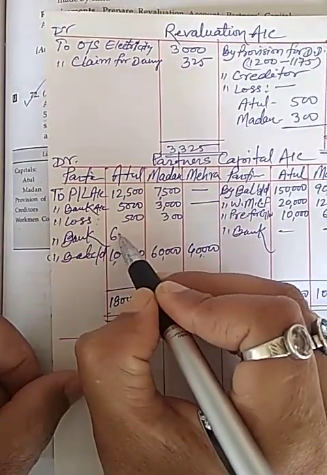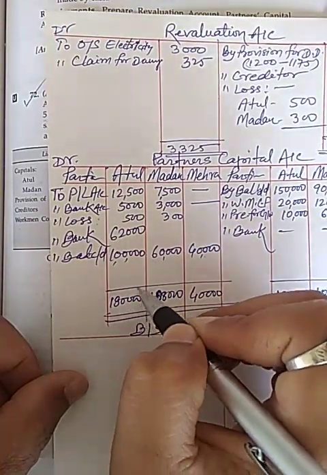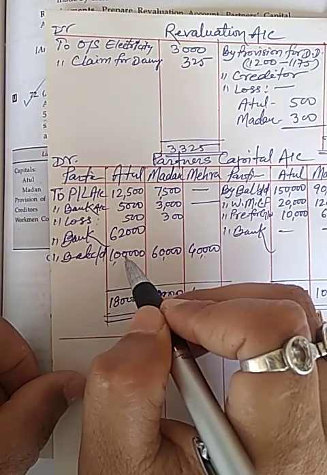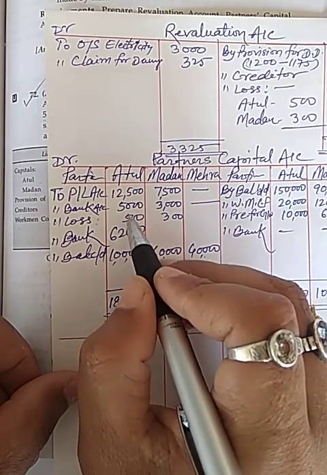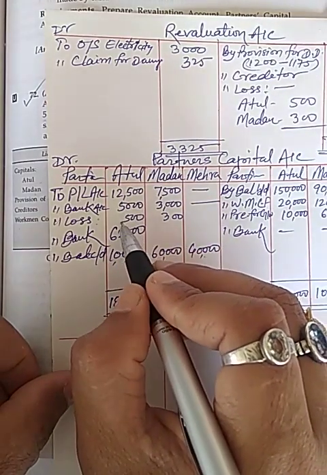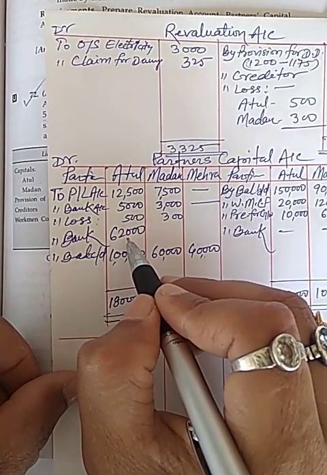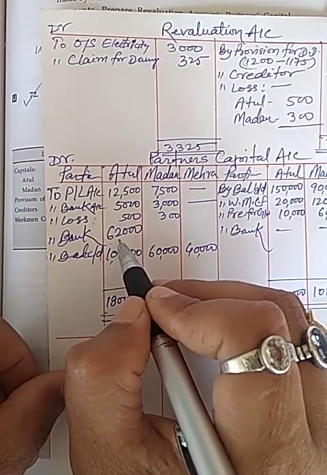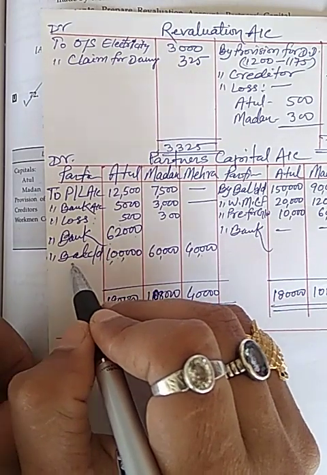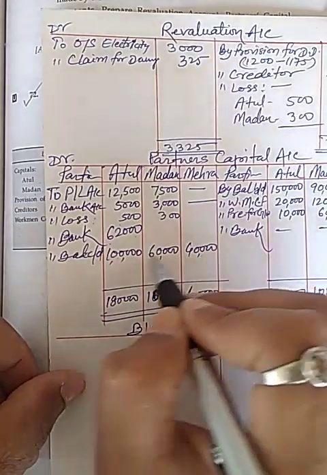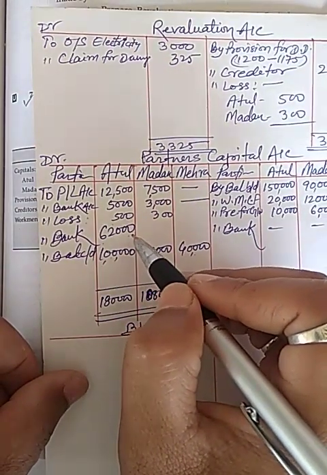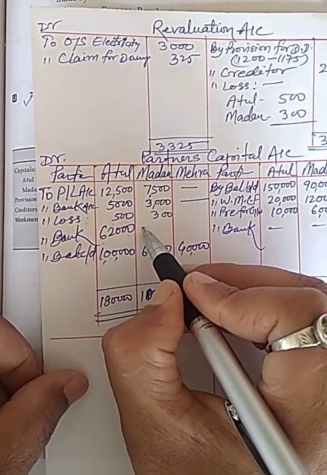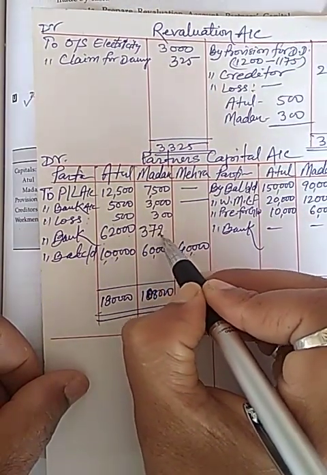It will be 62,000. When I will deduct 1 lakh from 1,80,000, 1,12,500, 5,000 and 500. It will be balancing figure and it will be calculated in last, because I have already calculated balance CD. And same Madan capital will be 37,200.